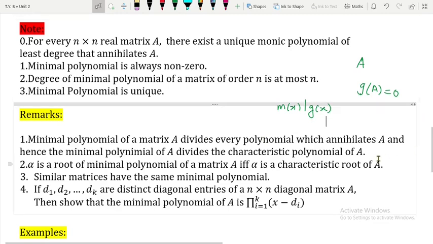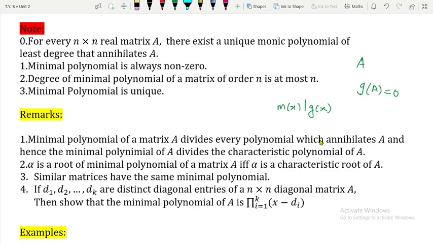Hence the minimal polynomial of A divides the characteristic polynomial. Since the minimal polynomial divides every polynomial which annihilates A, and we already know that the characteristic polynomial annihilates A, the minimal polynomial is going to divide the characteristic polynomial. This is very important in order to guess what our minimal polynomial should be.